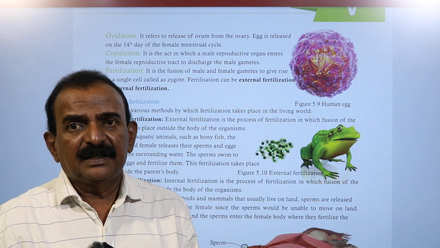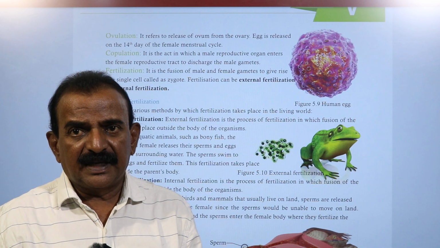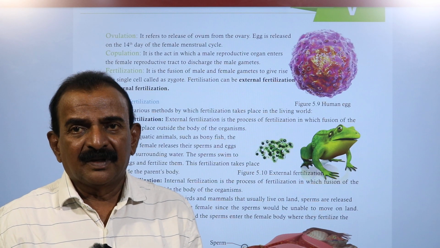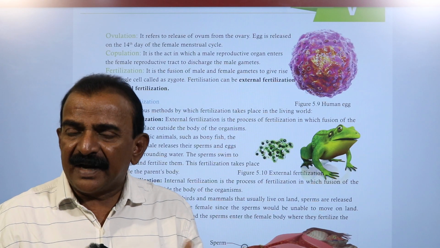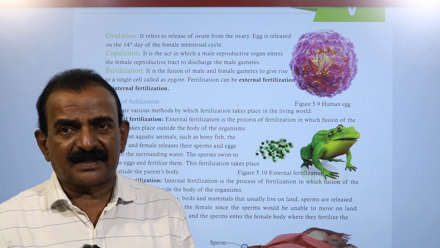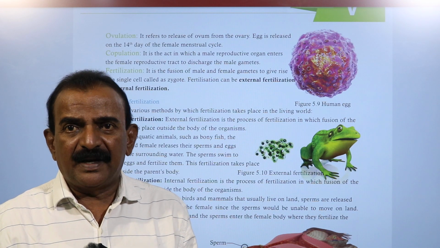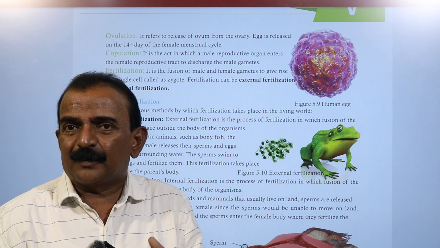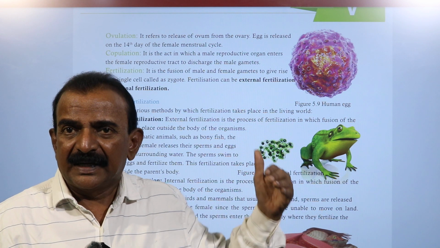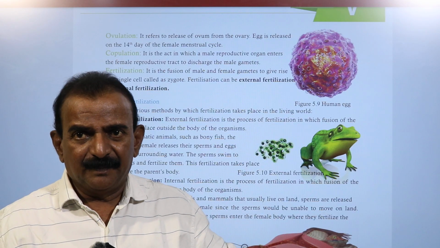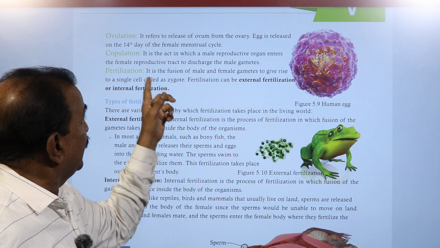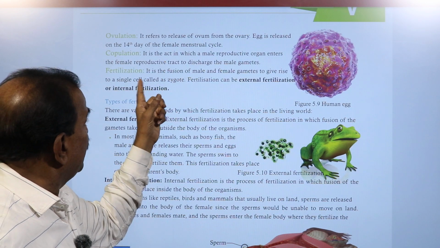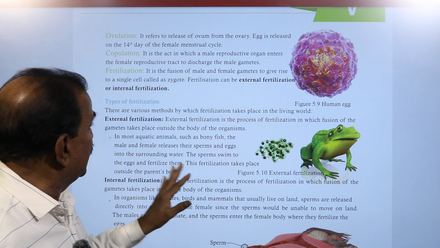After fertilization, a zygote is formed, which is a one-celled cell, and it undergoes mitotic cell division. It becomes a ball-like structure, and further development of this zygote takes place not in the fallopian tube but in the uterus of the mother. That is called the gestation period. So, we discussed what is ovulation and what is copulation, and now we have to discuss what is fertilization.